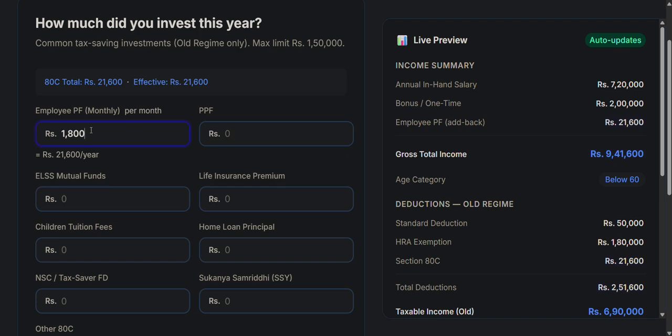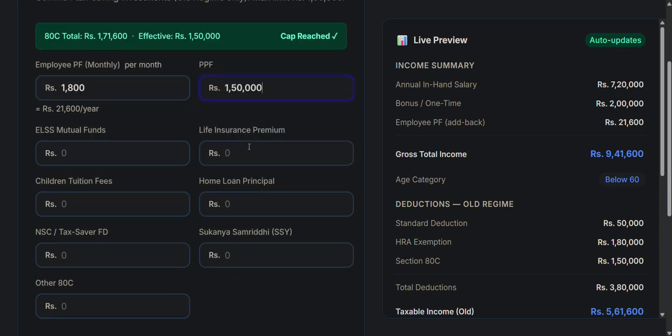This is a fixed component. And let's say that this individual has exhausted his 80C limit and put all of it in PPF. So as you can see, it shows a message saying that the cap for the 80C deduction limit has been reached.